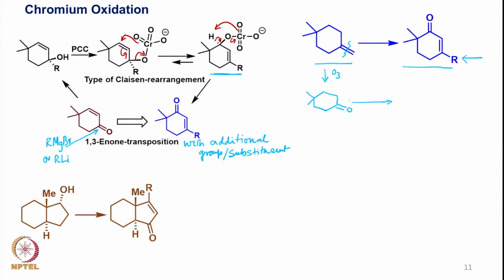What we would get is we can attach the R group here, get the corresponding tertiary alcohol, and then we can do the dehydration, but we will not get the extra double bond here, and also how do we get the corresponding carbonyl group here. So this is an exercise that is important to look at.